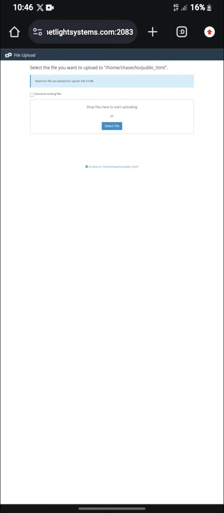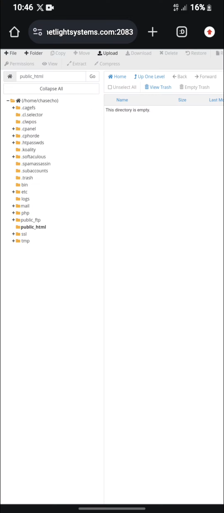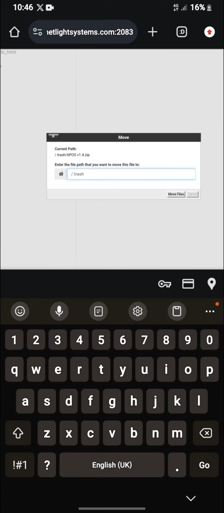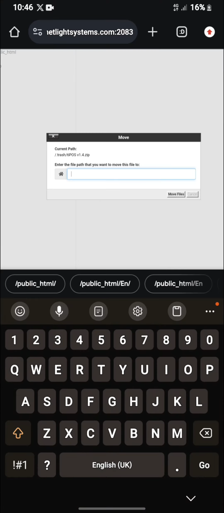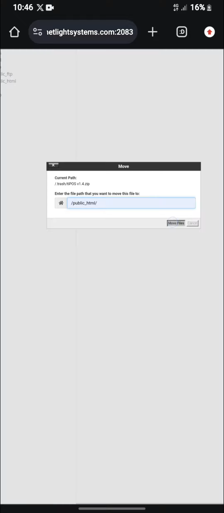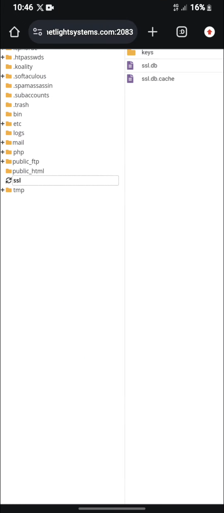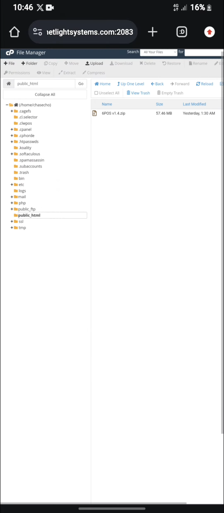But I have this file on my trash, so let me just go to my trash. But for you, you need to upload it there. Let me move it to where I want it to be located, at my public HTML. Alright, so as you can see, here is the file. It has been moved successfully.